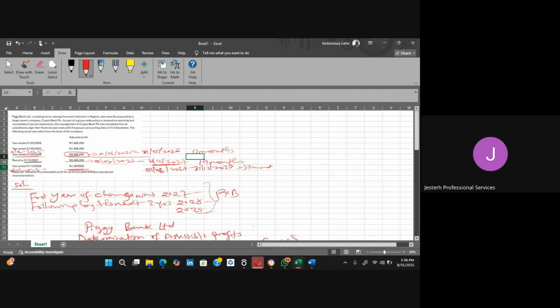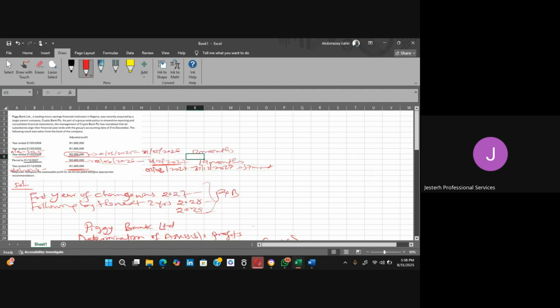Don't forget that this particular accounting year is already coming from 2025, which means this is 12 calendar months. We have initially determined how many months we have for that particular accounting period that we have their profit. In this particular case, we don't have December 31st.